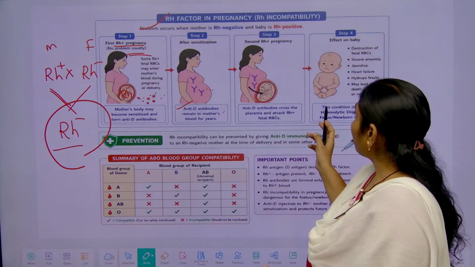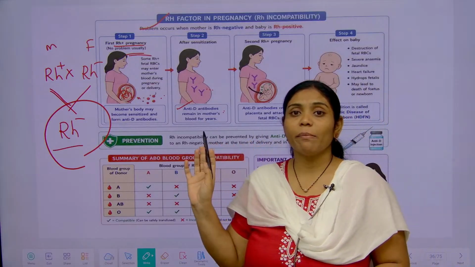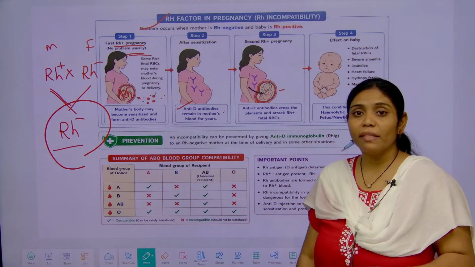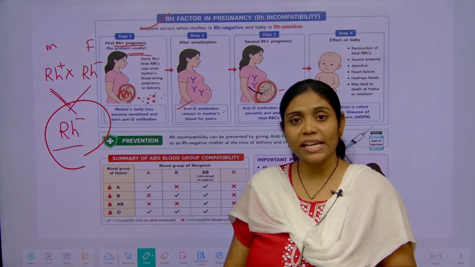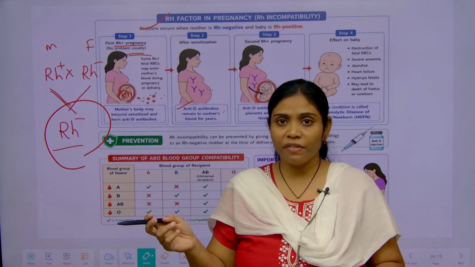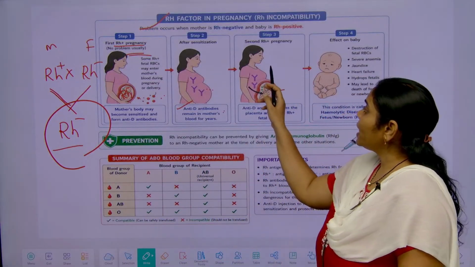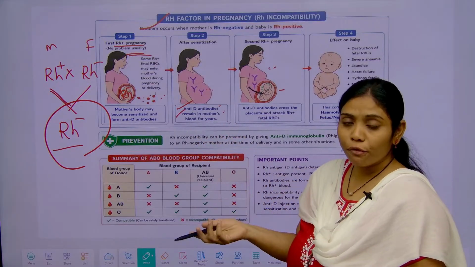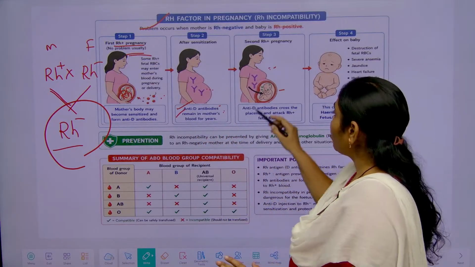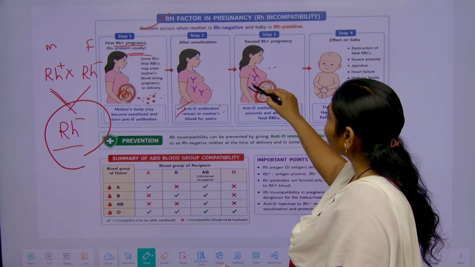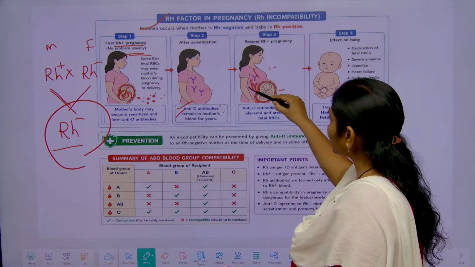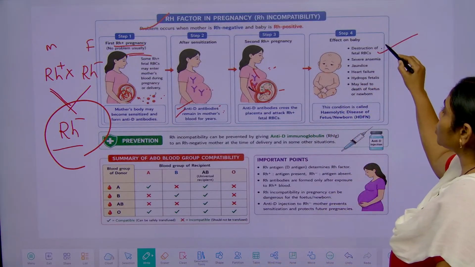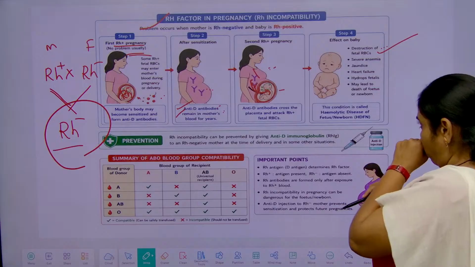The second time the fetus may die. What is the reason? Already the mother's body got sensitized at the time of delivery, right? So anti-D antibodies are already produced in the mother's body. These antibodies are transferred through the placenta and lead to the destruction of RBCs.